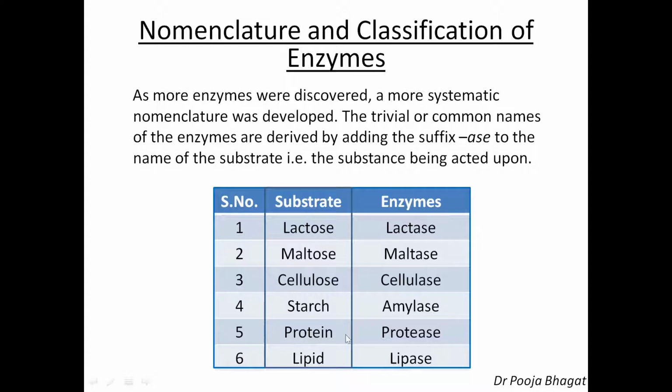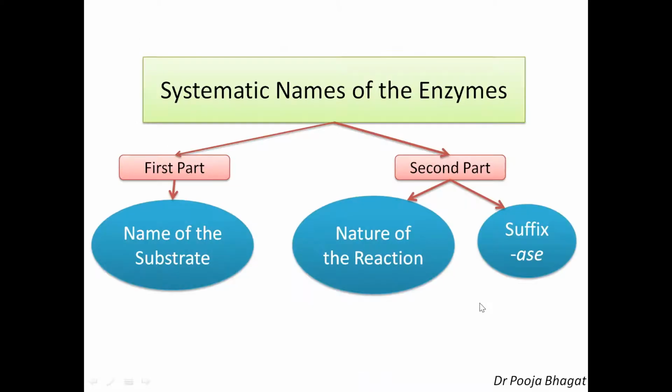Then if the substrate is protein, the enzyme which is acting on it is protease. And if the substrate is lipid, then it is lipase. So, depending upon the substrate on which the enzyme is acting, the suffix ase is added and then the enzyme is named. Now then another method, that is the systematic names of the enzyme, that is developed, and it